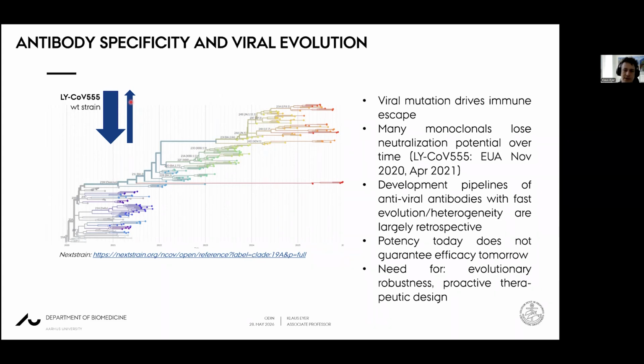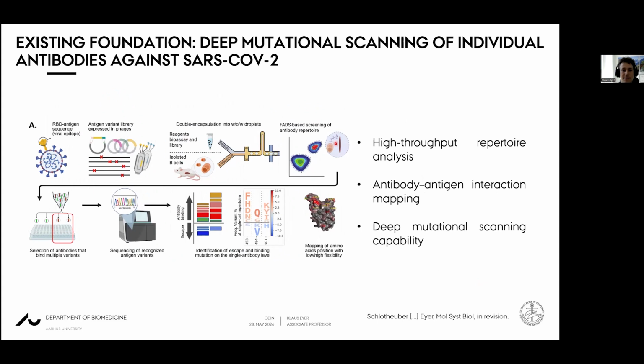And here we want to use systems that we developed in the lab that we are currently publishing. Here we use SARS-CoV-2 as a model antigen. We basically present a large library of SARS-CoV-2 antigens on the library, and we screen individual cells against these kinds of antigen libraries. And the system is made in a way that it's biased towards antibodies that recognize a lot of different viral variants, a lot of different variants of antigens, and these antibodies we then select and sequence the recognized antigens and also sequence the antibody, and can use these to predict whether the antibody might stay relevant or will become obsolete quite quickly.